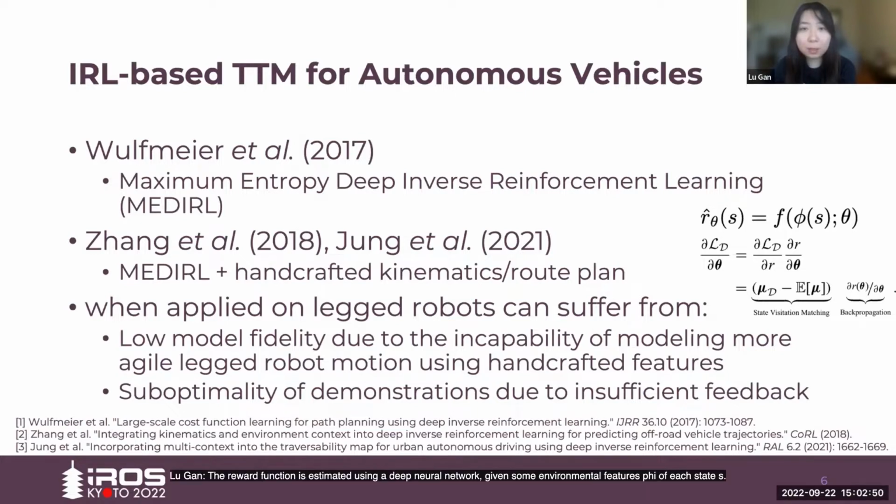The reward function is estimated using a deep neural network, given some environmental features phi of each state S. And the network can be trained by state visitation matching and backpropagation using demonstrations. More recently, researchers incorporate some handcrafted kinematic features, such as average velocity, into the framework. There are two problems when we apply inverse reinforcement learning-based methods for legged robot traversability estimation. It can suffer from model fidelity due to the incapability of modeling more agile legged robot motion using handcrafted kinematic features. Also, it can suffer from the suboptimality of demonstrations due to the insufficient feedback received by the demonstrator.